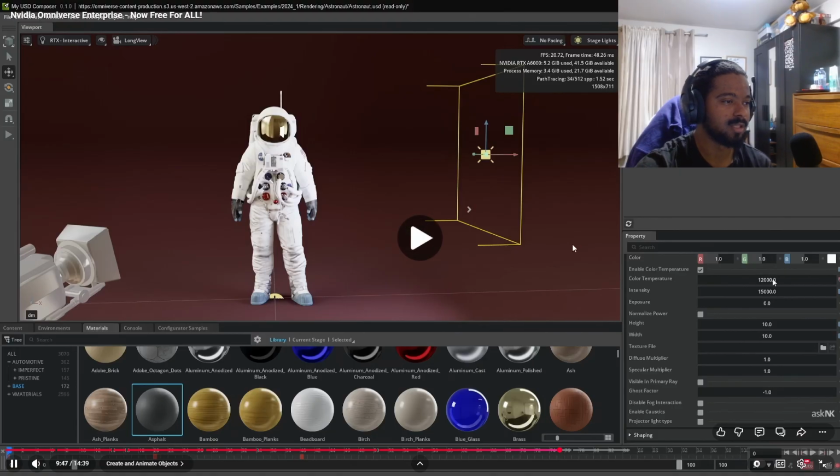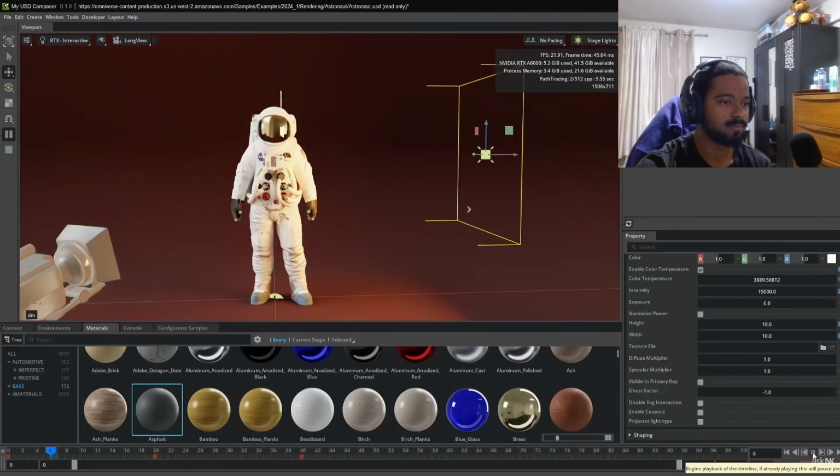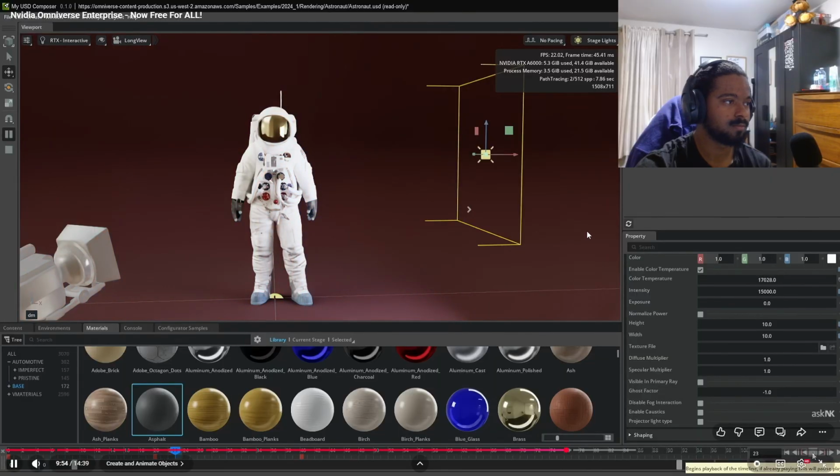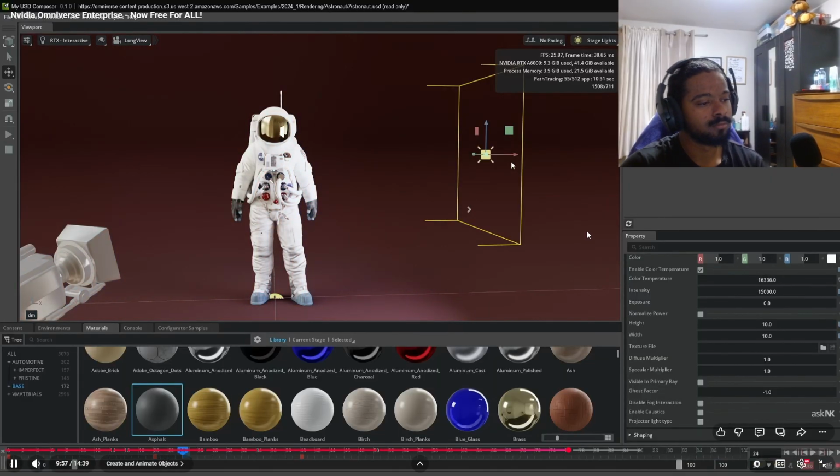Set this to 2. Once we have that, if we press the playback button, you notice that our light simply animates. You can do anything you want with these things when it comes to animation.